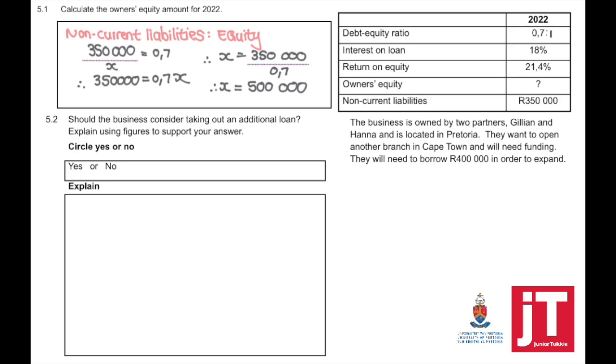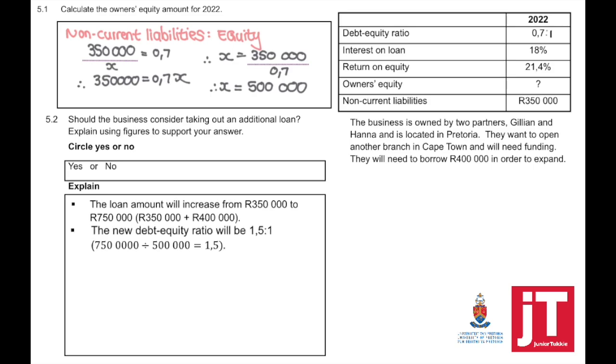5.2. Should the business consider taking out additional loan? Explain using figures to support your answer. They want to borrow an additional 400,000. So if we are now answering this, currently our loan amount is 350,000, which means if they borrow an additional 400,000, the loan amount will increase from 350,000 to 750,000.